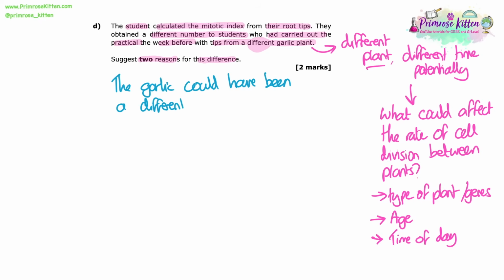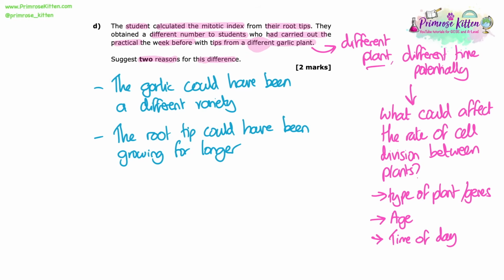You just need 2 of these. And this is something, if you think about, most of the time when we do practicals with plants, we say get the same type of plant or take your sample from the same tissue, because obviously there can be differences. And in this case, genetic differences or anything that can change the rate of cell division is important and obviously could change our results. So the garlic could have been a different variety. That is the same thing as saying a different type of garlic. And the root tip could have been growing for longer. So the age of the garlic could have been different.